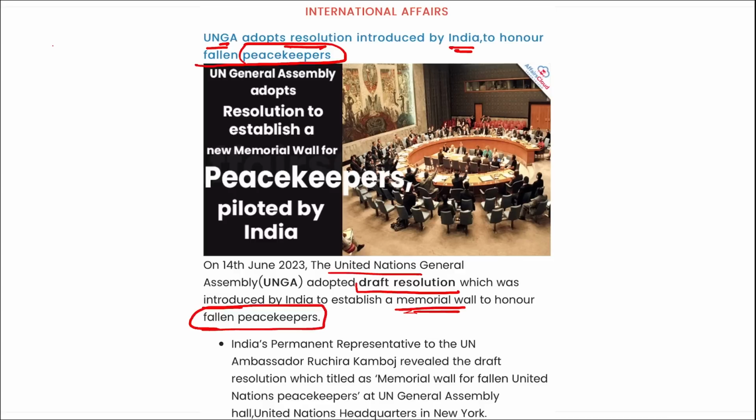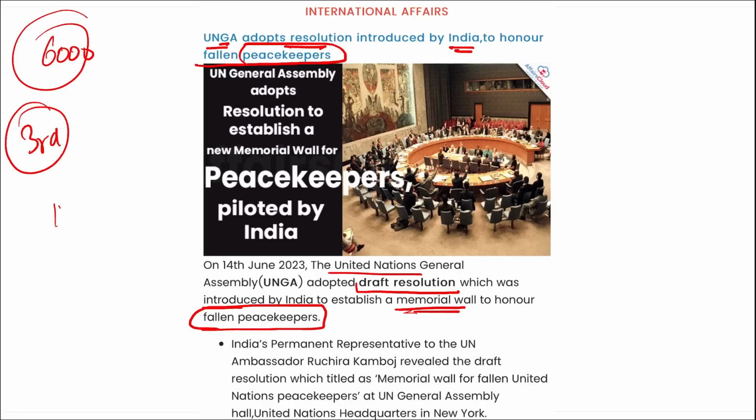Correct? With more than 6,000 military and police personnel deployed to the Central African Republic, Cyprus, Democratic Republic of Congo, Lebanon, Middle East, Western Sahara, India stands as the third largest contributor of uniformed personnel to United Nations peacekeeping. Correct?